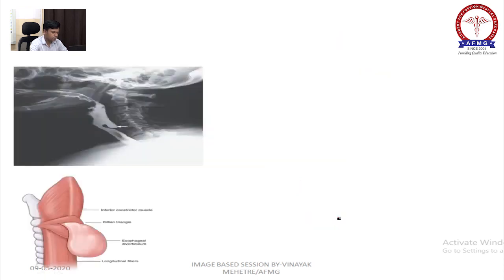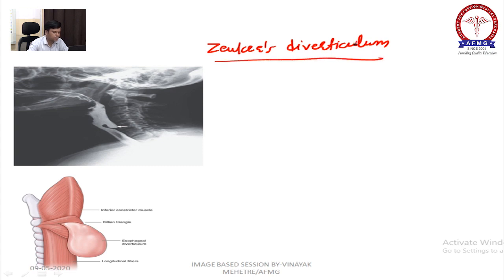Now, recent MCQ. This is your Zenker's diverticulum. How is it formed?